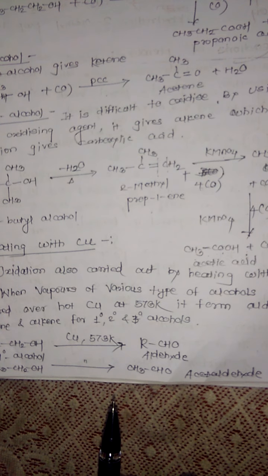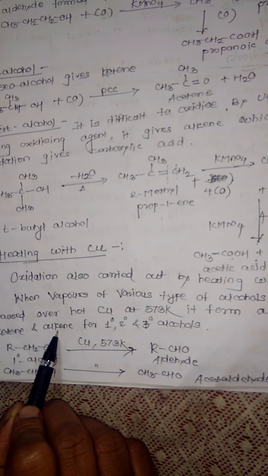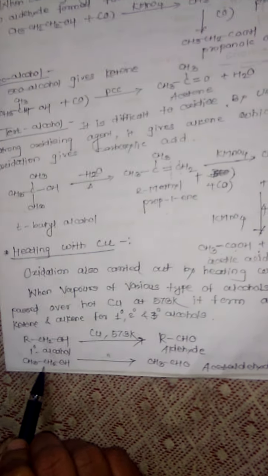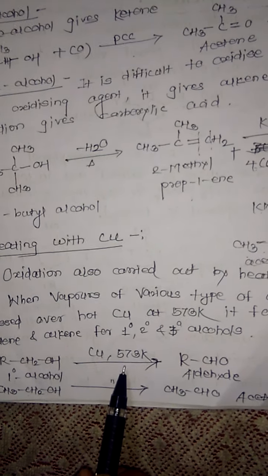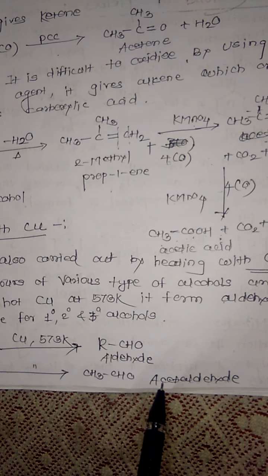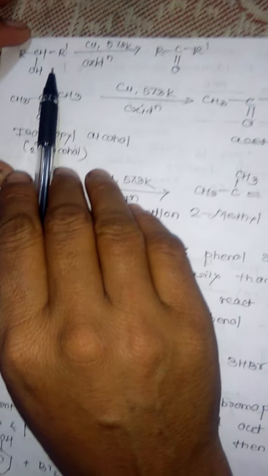It gives the formation of aldehydes, ketones and alkenes. These are three different products, because primary alcohol gives aldehyde. See here, this is a primary alcohol, ethyl alcohol, on treating with copper metal at 573 Kelvin. It gives the formation of an aldehyde such as acetaldehyde.